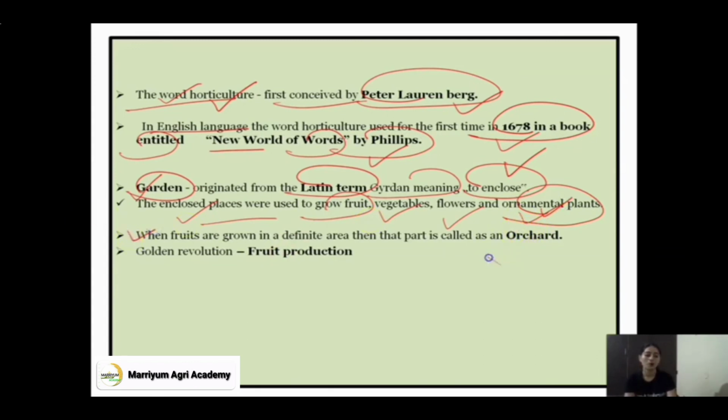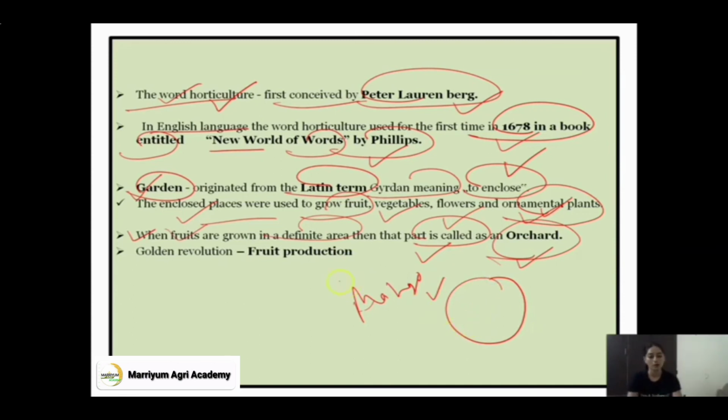Another term is orchard. An orchard is a definite area where a particular fruit crop is grown. For example, mango. If mango is grown in a particular part of a land or a particular area, that will be called a mango orchard. So an area where a particular fruit crop is grown is called an orchard.